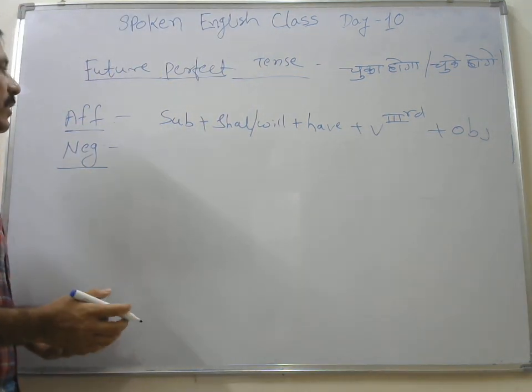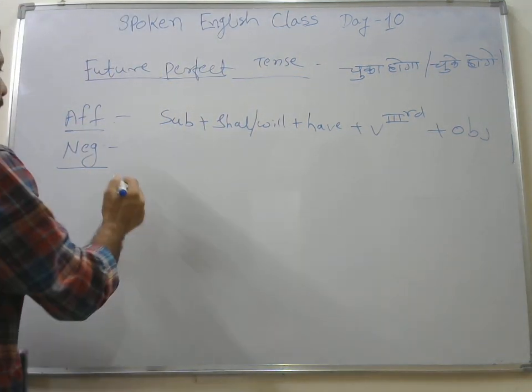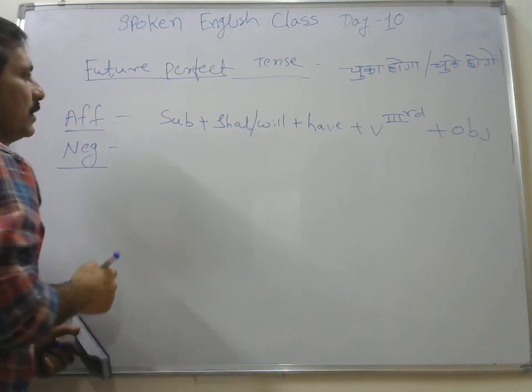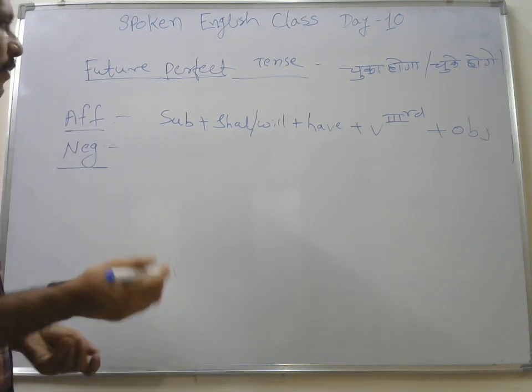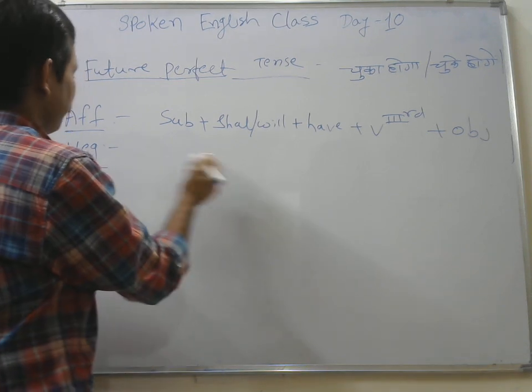So this was the structure of your affirmative sentences, and we have seen few examples, okay. She will have cooked food.